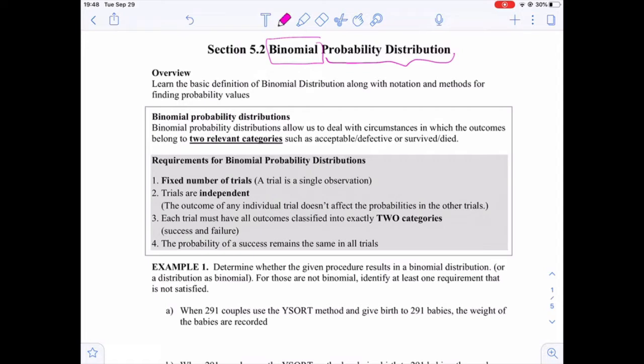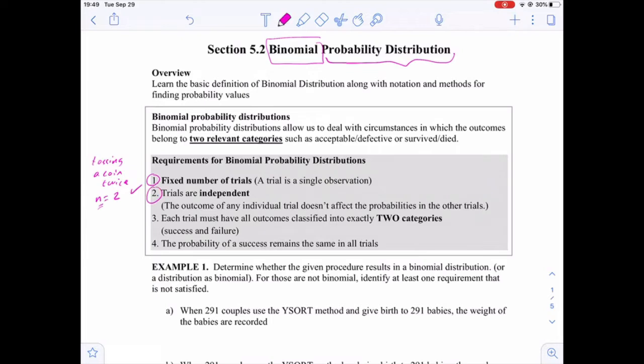We have four basic requirements. The first one is that we have a fixed number of trials. For example, tossing a coin twice, we have a fixed number of trials that's equal to 2, and the number of trials is denoted as n, so n equals 2. The first condition is satisfied. That's a fixed number of trials.